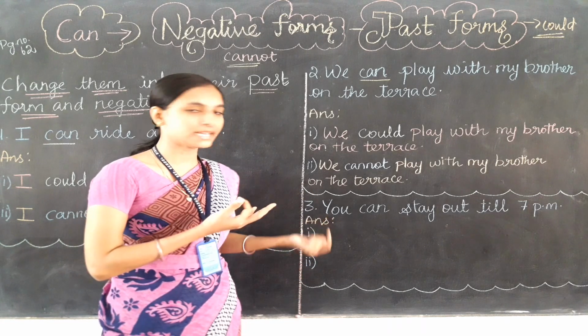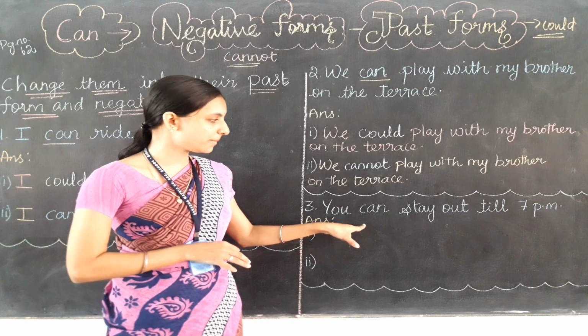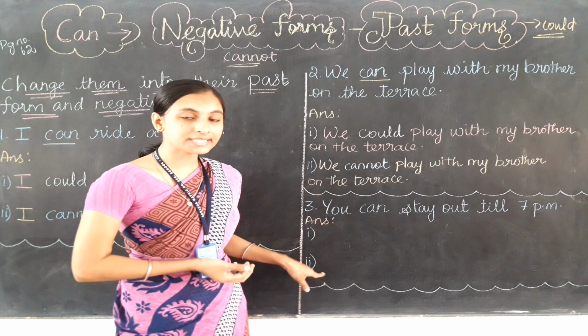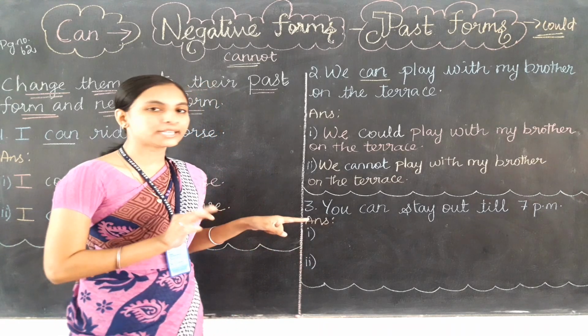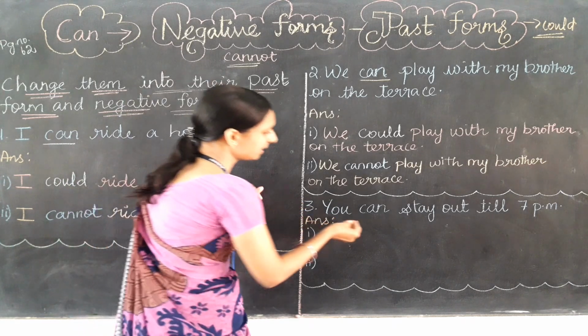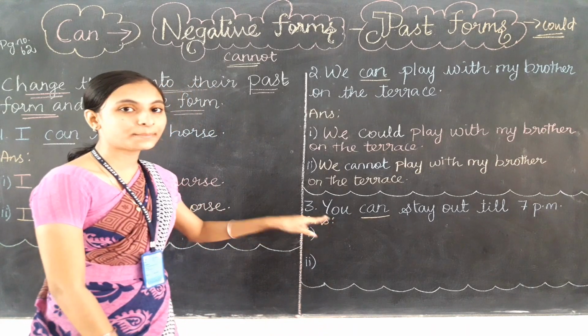Okay, this is the sentence. Now what we need to do first, we need to change them into past form first. And then in the second answer we need to change them into negative form. Before that, can you find the can in the sentence? Yes, where is it? Here it is, can. So let's make it into the past form first.